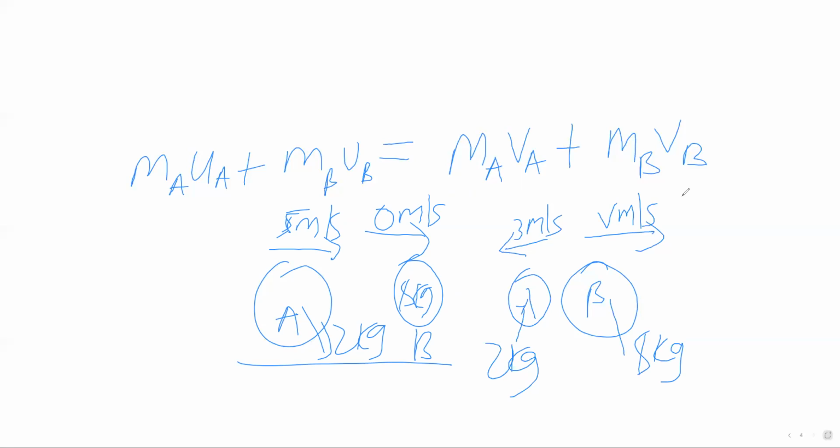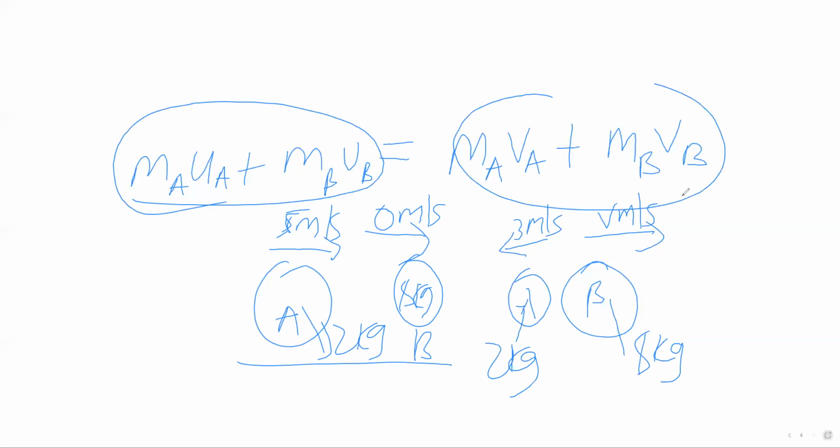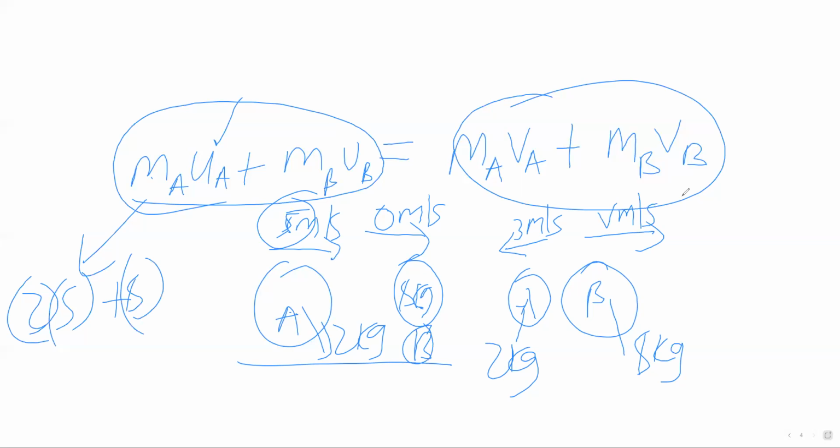So here we are talking of momentum before collision, and here, momentum after collision. Momentum before: the mass of the first object is 2, the initial velocity of the first object is 5, plus the mass of the second object is 8, and its initial velocity is 0.